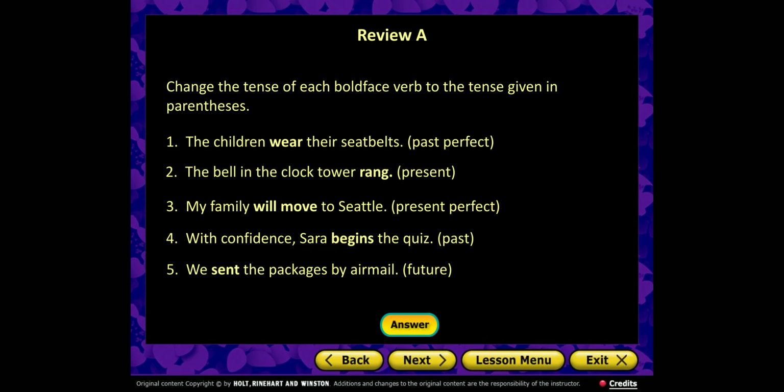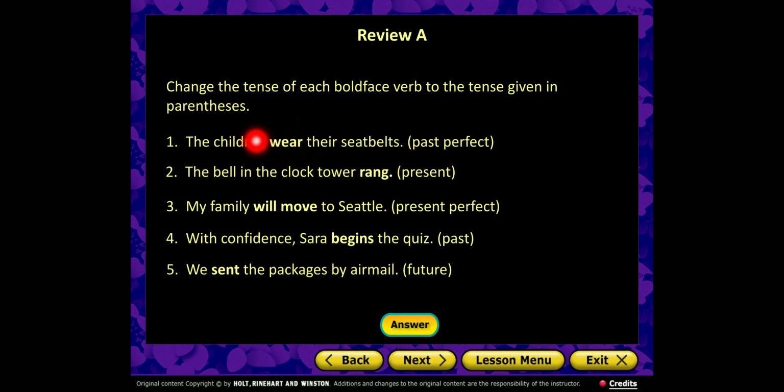This is also for working at home. So it says change the tense of each boldface verb, like that one, that one, that one, that one, and that one. So we change the boldface verb to the tense given in the parentheses. For example, the children wear their seatbelts. So we need the past perfect.